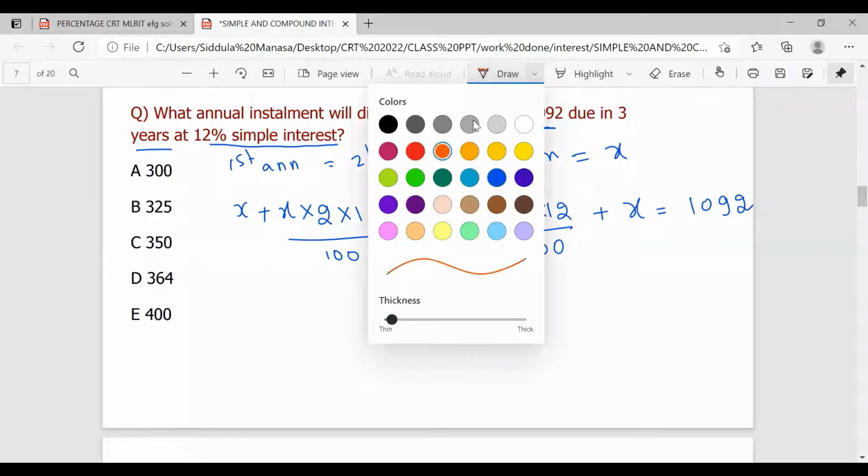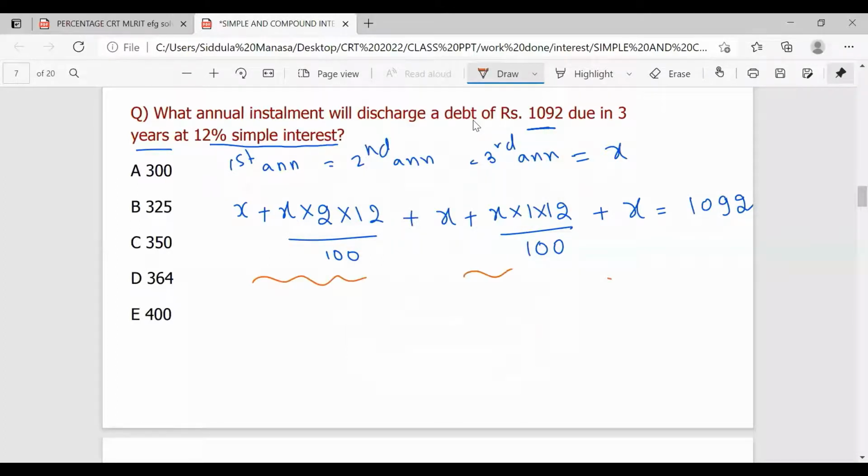So you can see here, this is for the first, this is for the second, and this is for the third. Actually, this is the first installment, and this is the extra interest he will generate because you paid 2 years earlier, and this is the extra interest he will get because you paid 1 year earlier. So altogether it will be equal to 1092. So X, that will be 3X, plus 2 into 12, means 24X by 100, plus 12X by 100, is equal to 1092.